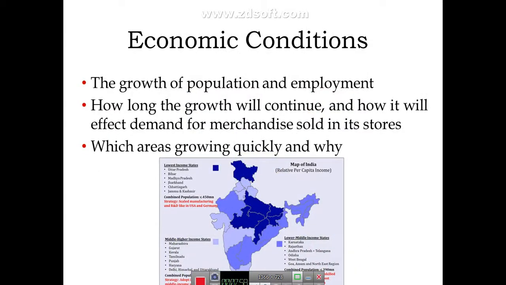Okay, so the first one is economic conditions. Whether, what type of customers live in the area, like whether poor people or middle class people, rich class. So this is what exactly the company wants to identify. Under this criteria, economic conditions, the growth of population and employment. So what is the population of the area surrounding the site, and what has been the growth in the population in the surrounding area.